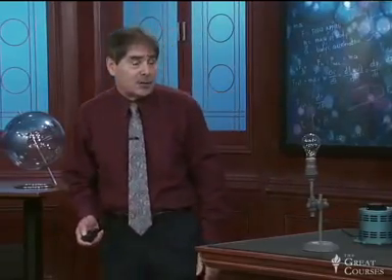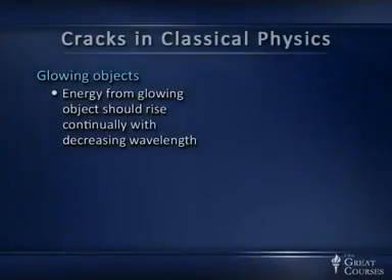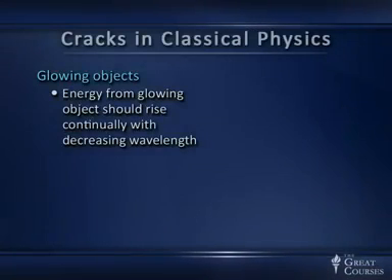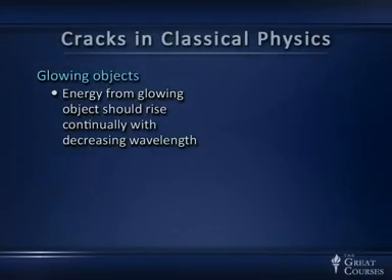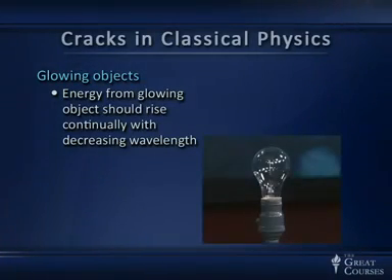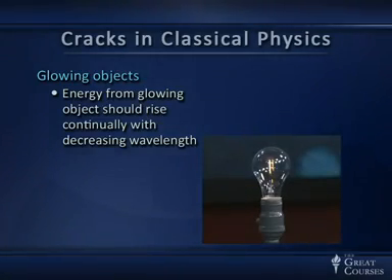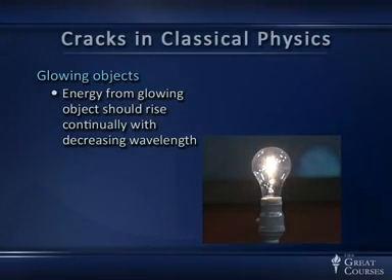What does classical physics predict for this? Well, classical physics, here's our next crack, the crack of glowing objects. Classical physics predicts that the energy from a glowing object should rise continuously with decreasing wavelength. Now, what you were just seeing with the light bulb was, as I made the light bulb hotter, the energy shifted towards shorter wavelengths from dull red to orange to a kind of yellow color, moving to shorter wavelengths.